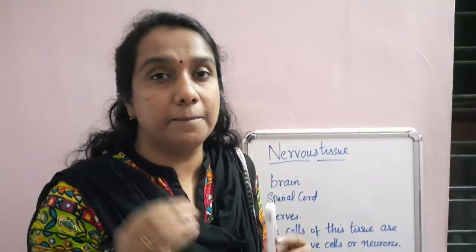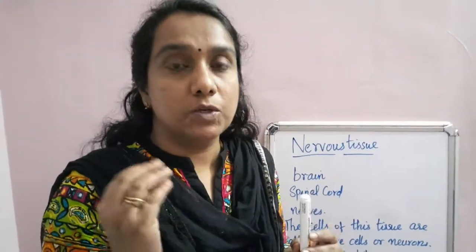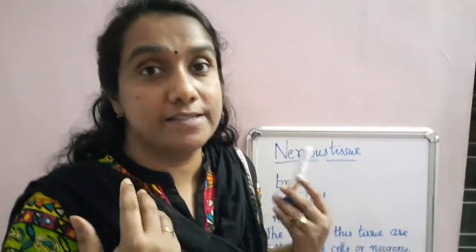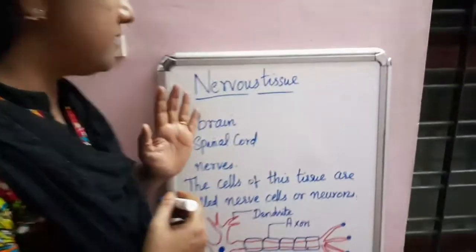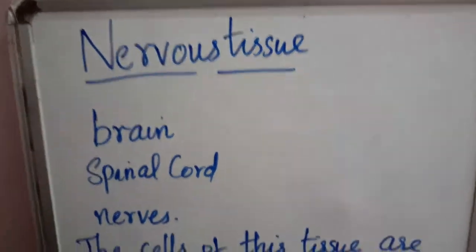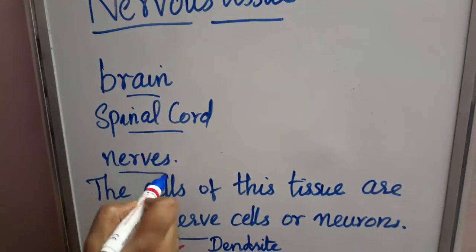Like that, all activities are controlled by some cells, and those are nerve cells. Nerve cells are a type of cell which transmit impulses, meaning messages, from one place to another. That type of tissue is known as the nervous tissue, which contains small cells known as nerve cells. So now we will see what nervous tissue is. Nervous tissue contains the brain, spinal cord and nerves.